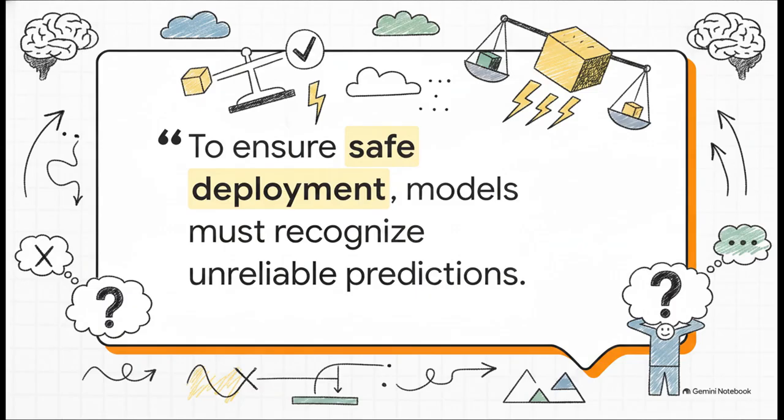The key to AI safety isn't just about making models smarter or stuffing them with more training data. The real frontier here is self-awareness. We absolutely have to give these models the ability to quantify their own predictive uncertainty. Look, if an AI doesn't know the answer, it literally needs to be able to say, hey, I don't know.